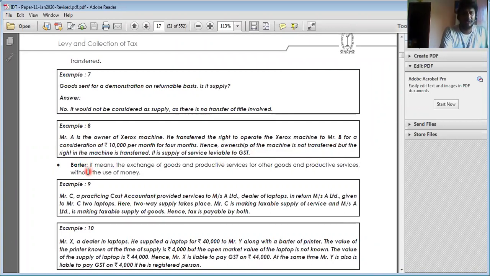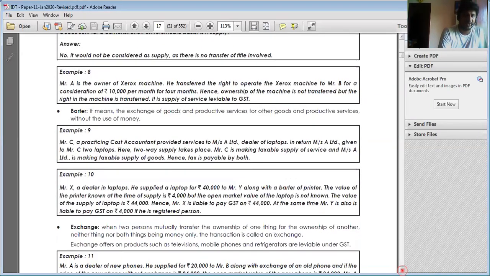Barter means what? I'm giving one good, and he is giving some other goods. I'm giving one service, and he is providing another service. Everything like that will come under barter. So Mr. C, a practicing cost accountant, provided services to Mrs. A Limited, a dealer of laptops. In return, A Limited is giving C a laptop. Here it is a two-way supply. C is providing services, which is called a supply, and A is providing goods, which is also called supply. Here we are only seeing supply.